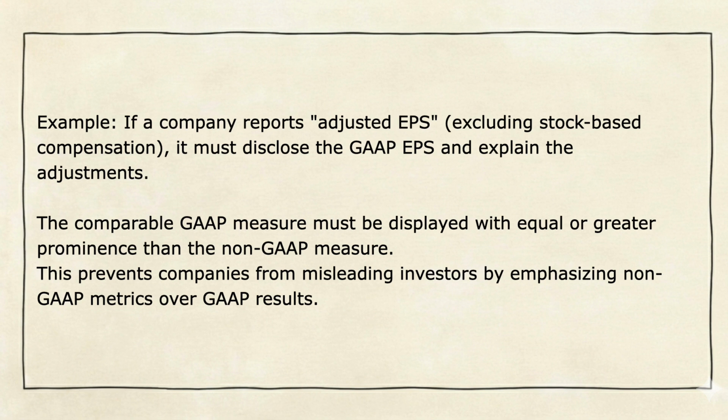For instance, if a company shares adjusted EPS, which doesn't include things like stock options, they should also show the GAAP EPS and explain what changes were made. It's important to make sure the GAAP figure is as noticeable as the non-GAAP figure. This way, companies can't trick investors by focusing too much on the non-GAAP numbers instead of the real results.